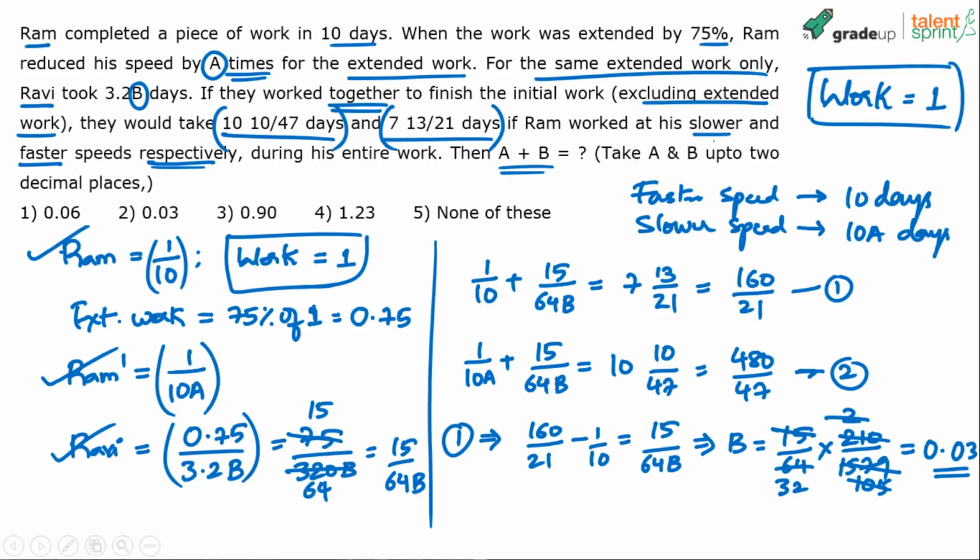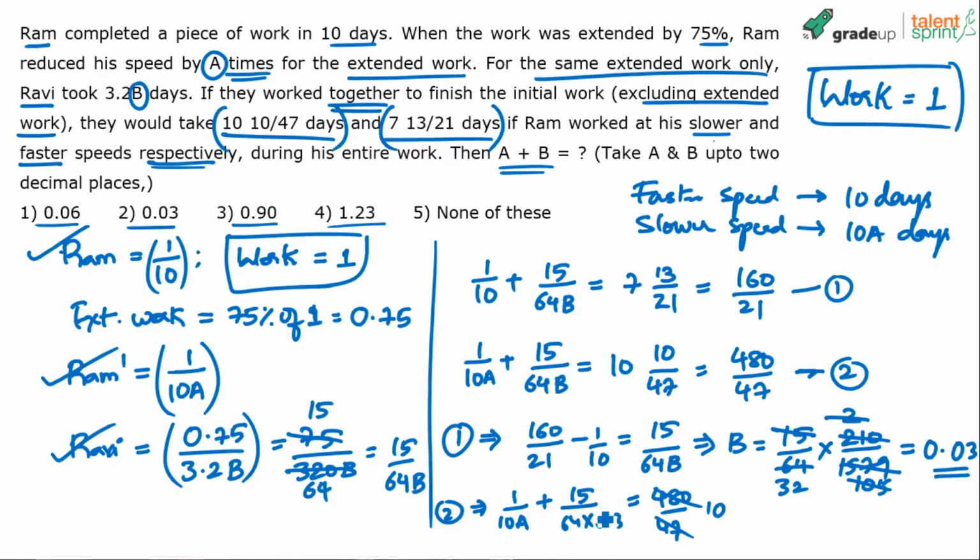Solve for a. I don't have enough space. What do I do? So let's see what happens. From the second equation we get 1 by 10a plus 15 by 64 into 0.3 equals 480 by 47. Let's do an approximate calculation. I think the options are too spaced out, so I can do a rough approximate calculation to arrive at the answer. 480 by 47 can be taken as approximately 10.